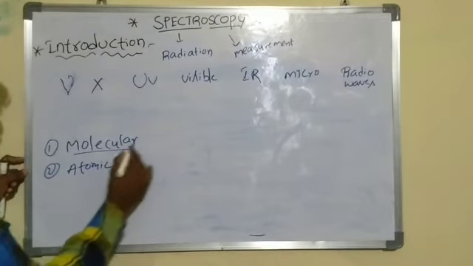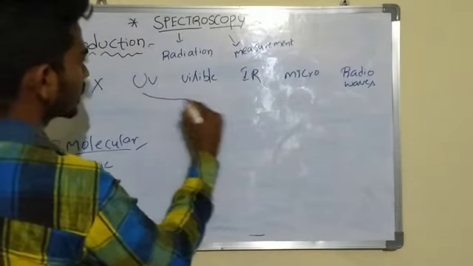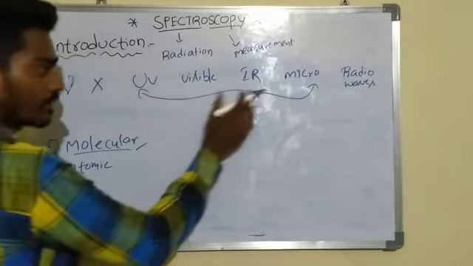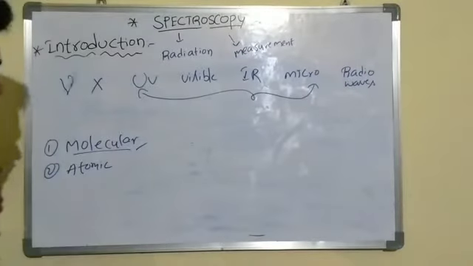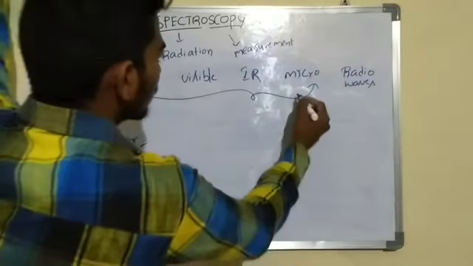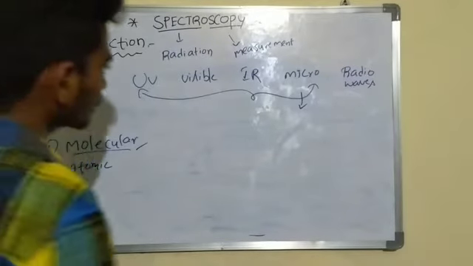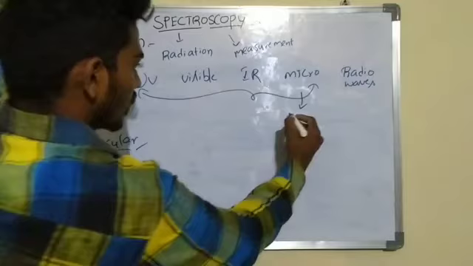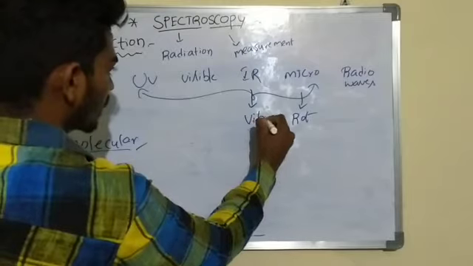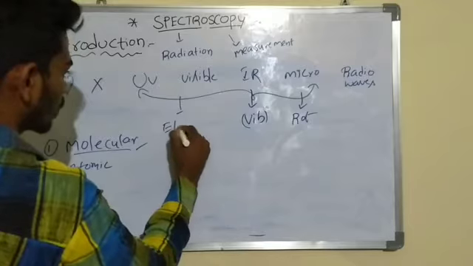In molecular spectroscopy, we use these regions: UV visible, infrared and microwave radiations. Microwave spectroscopy is also called rotational spectroscopy, infrared spectroscopy is also called vibrational spectroscopy, and UV visible spectroscopy is also called electronic spectroscopy.